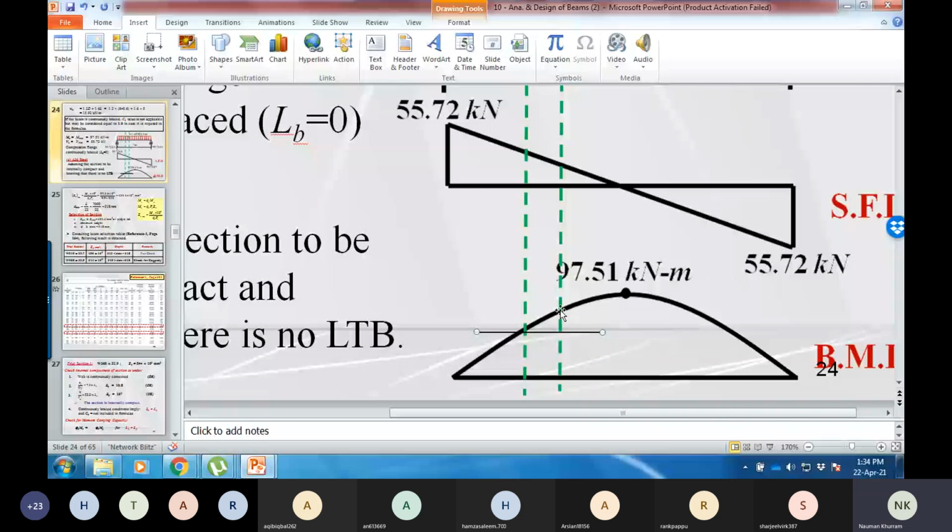So moment M2 is more than M1 in this case. It means that if you add the rate of change of moment to M1, then you will have M2.